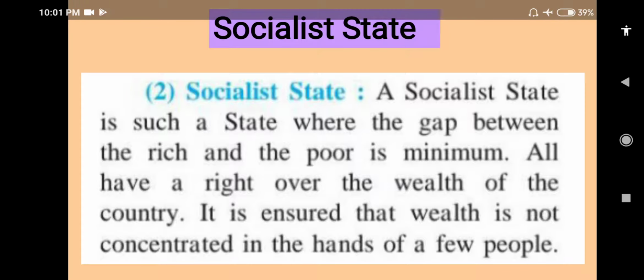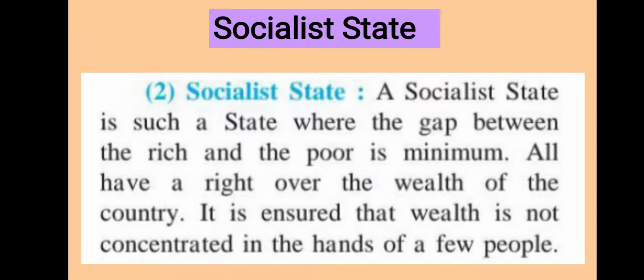Next one, socialist state. A socialist state is such a state where the gap between rich and poor is minimum. You may think, sir, then how is India a socialist state? Here, some are very rich people and some are very poor. They are beggars, do not have a house, do not have things to eat. Then how is the gap between rich and poor minimum in India, and how is India a socialist state?